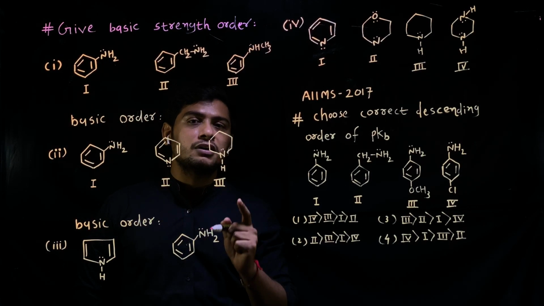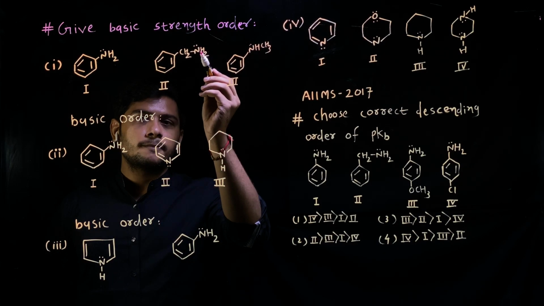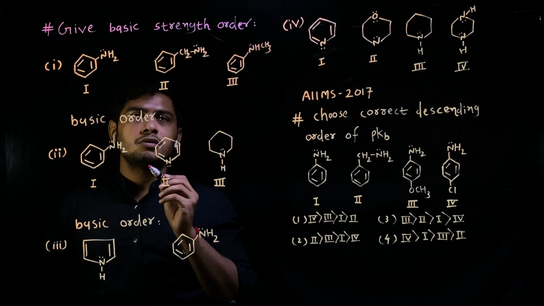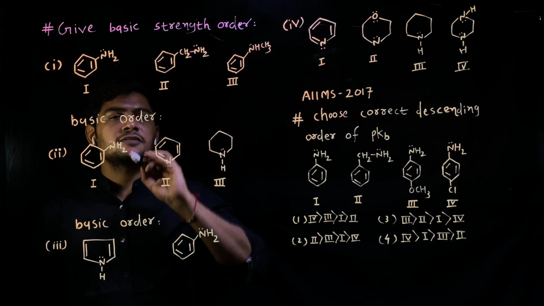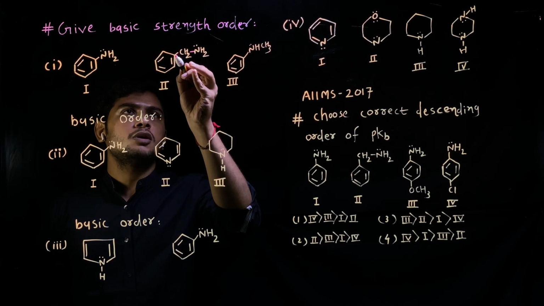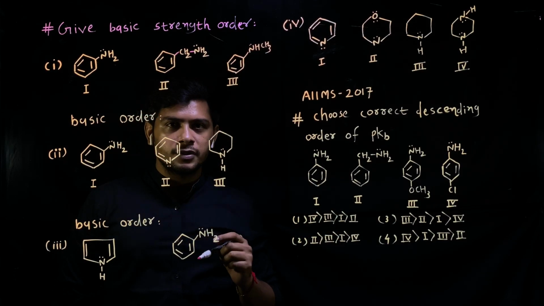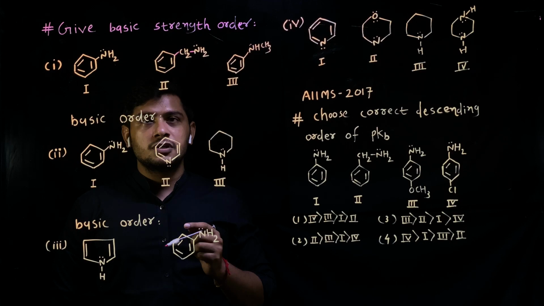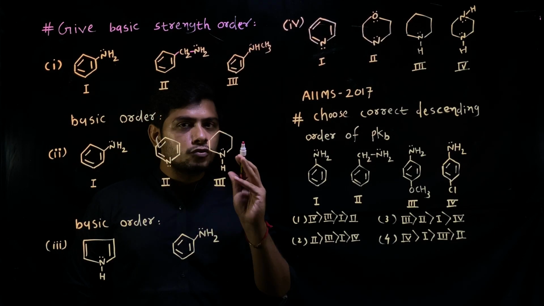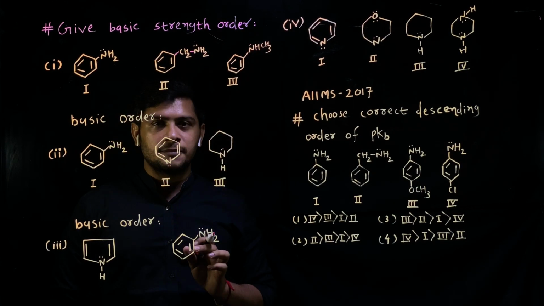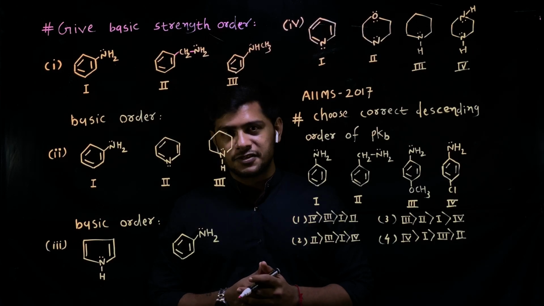But electrons are not delocalized in the case of the second structure, because the nitrogen which contains the electrons is involved in a single bond, and the next incoming bond is also a single bond. So there is no conjugation present for this electron to participate in resonance. So there is no resonance present in the case of benzylamine. So we can say that these electrons are localized. And as we know, if electrons are localized, then the basic strength increases.